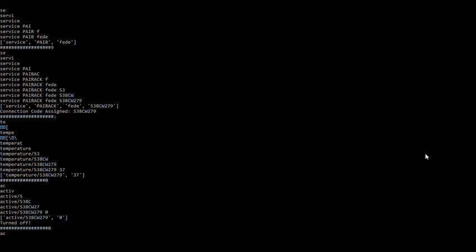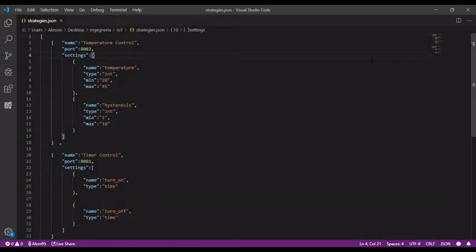We can clearly see that the temperature is followed by an active by the home catalog. The active is in response to the temperature and it signifies the decision of the strategies as to whether the device should be turned on or turned off. You can see in this case, the device was turned off.